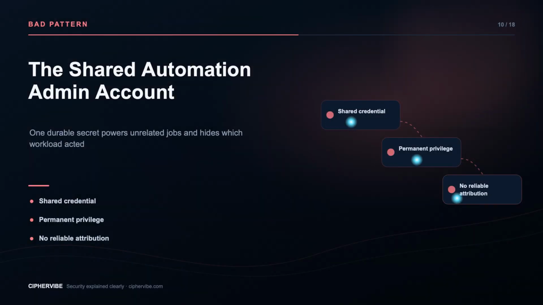The simulator then replaces 3 identities with one shared automation administrator. Every job works, but no decision can distinguish the billing service from the bot or agent. Compromise of one runtime exposes every permission. Offboarding one workflow risks breaking the others, so the account remains forever. Convenience has erased containment and attribution.